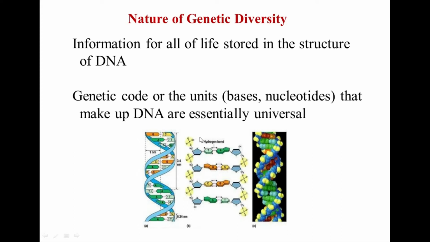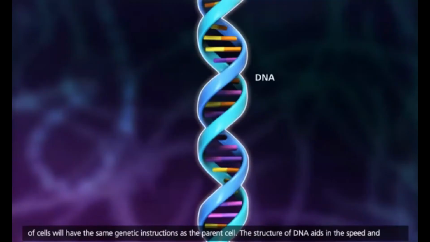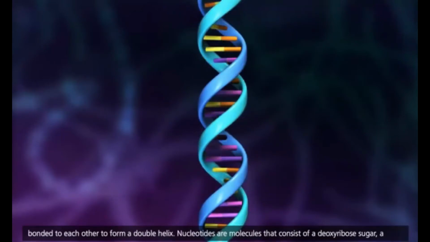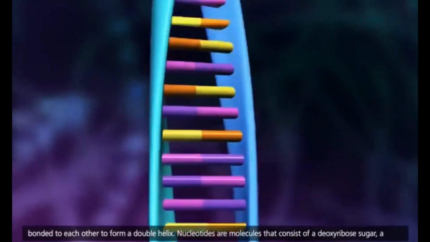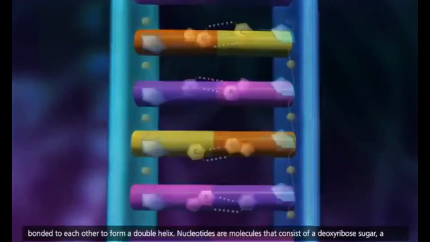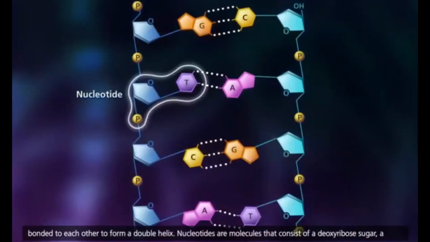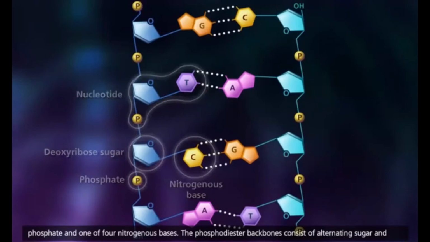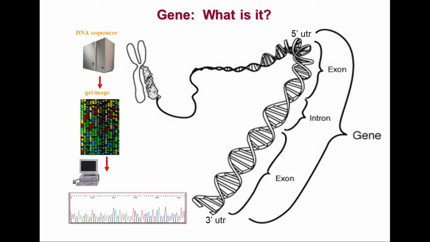Therefore, the genetic pattern can vary. So here the gene is an important unit.